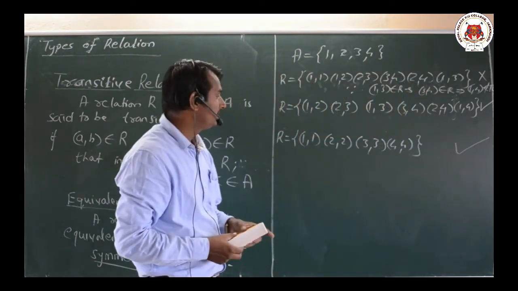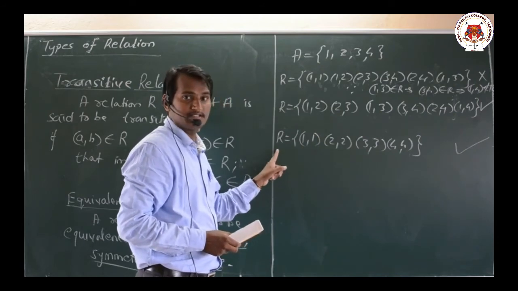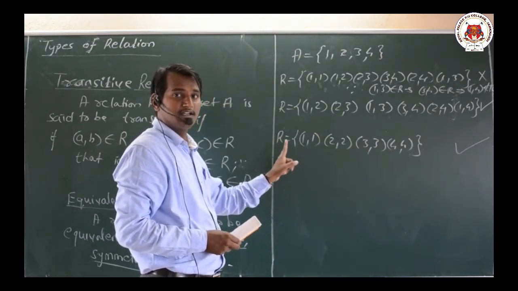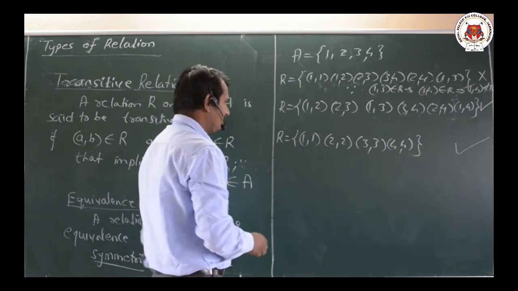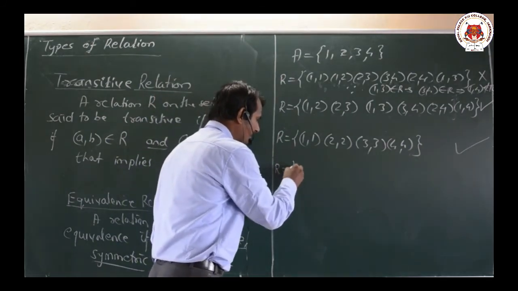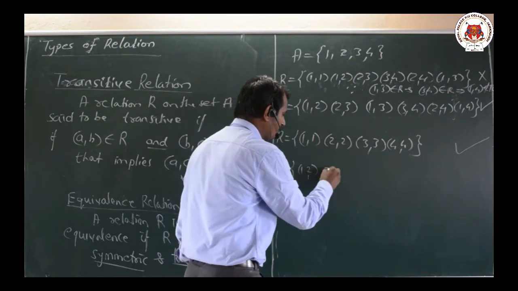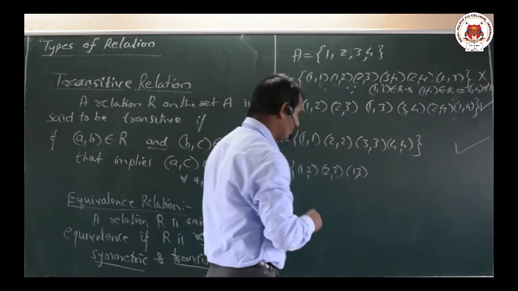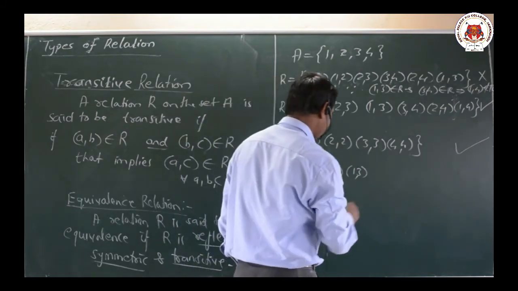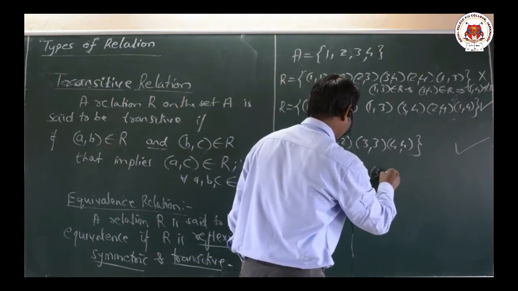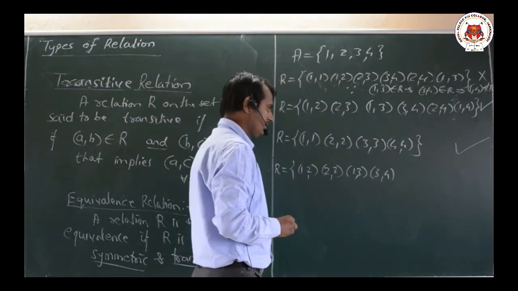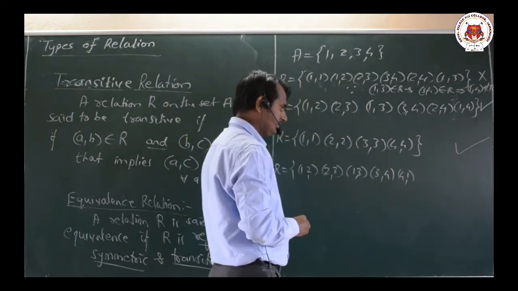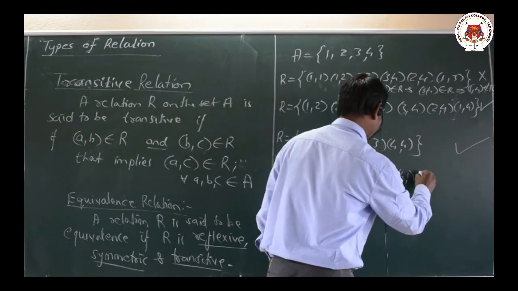Okay, please make a note of this particular example. It is a transitive relation. Now let us take one more example. R equals {(1,2), (2,3), (1,3), (3,4), (4,1), (3,1)}. That means we are having (3,1) here.